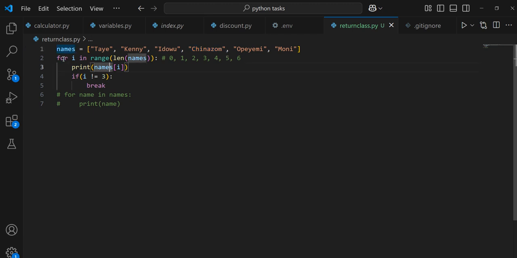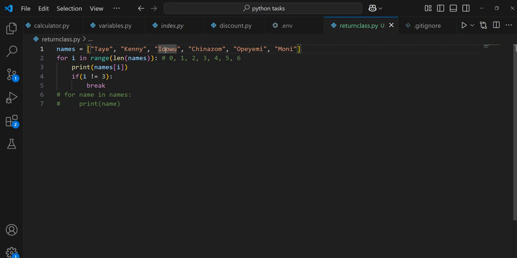And again, this line is not going to change. That is, for I in range learn names is not going to change. But you can change every other thing here. Like I said, don't change this first line. So I want to print all the names before index 3. That means I want to print Taye, Kenny, Idowu. That's the first assignment.